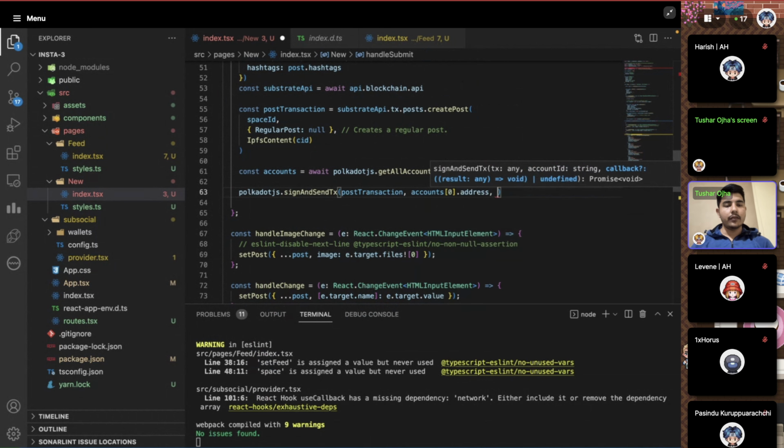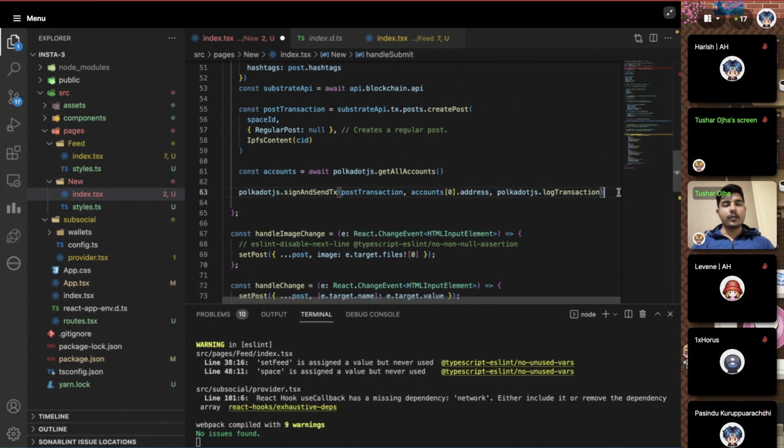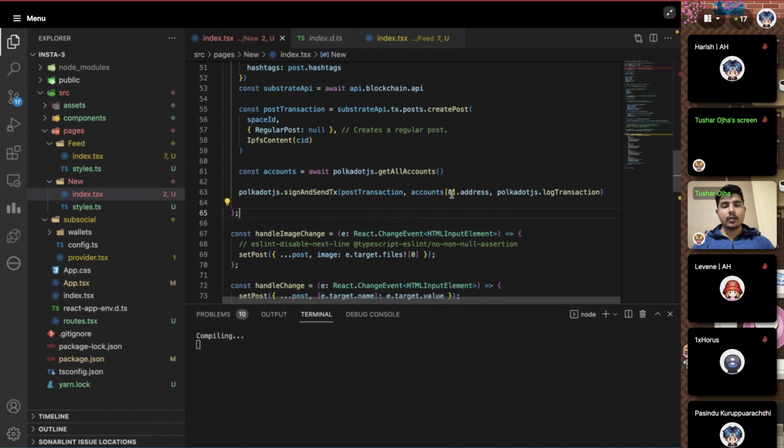So for now, we have this polka.js dot log transaction, so we're going to pass this. It will basically log these transactions onto the terminal for us, and we will be good to use this.